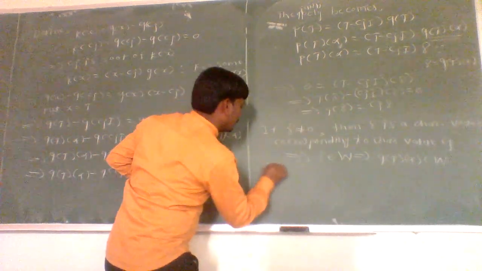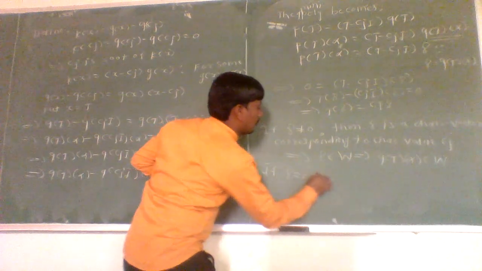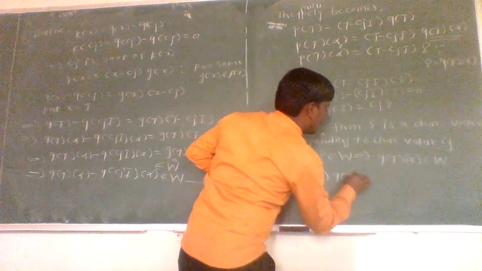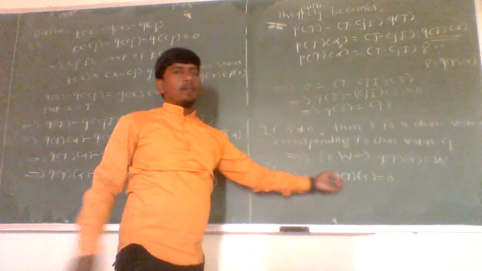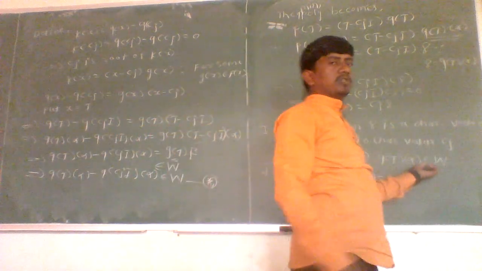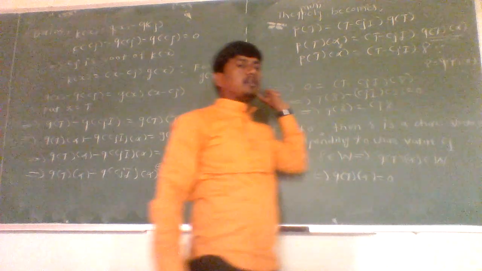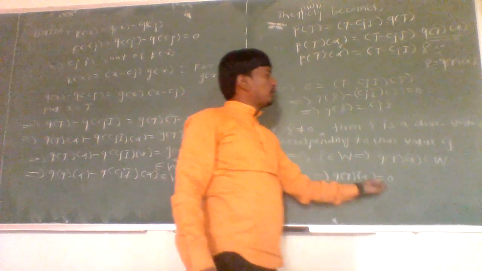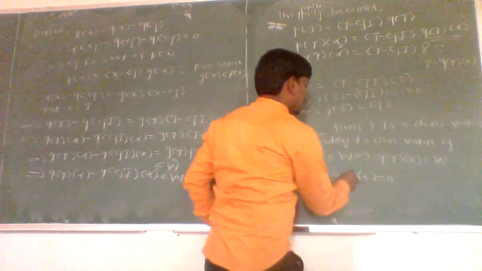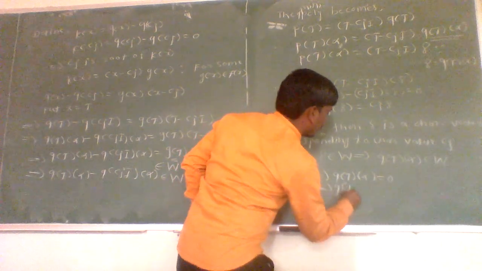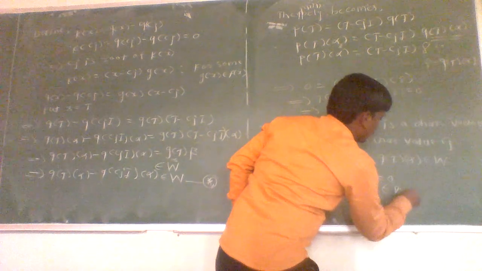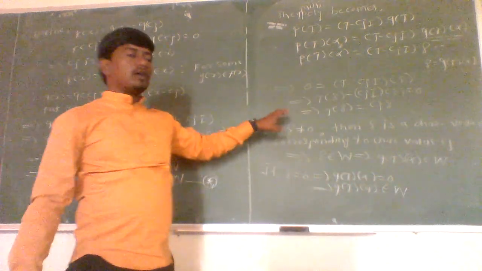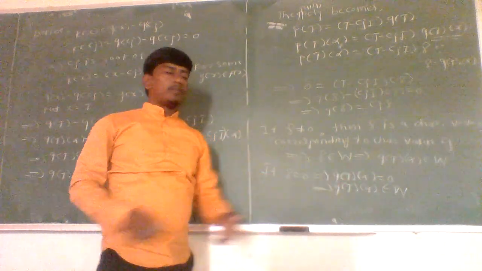If gamma is equal to 0, which implies Q of T of alpha is equal to 0. As Q of T of alpha equals 0 and W is a subspace spanned by all the characteristic vectors of a linear operator T, therefore 0 is also a member of W, which implies Q of T of alpha again belongs to W. Therefore, for both gamma equal to 0 and gamma not equal to 0, gamma is a member of W. Okay.